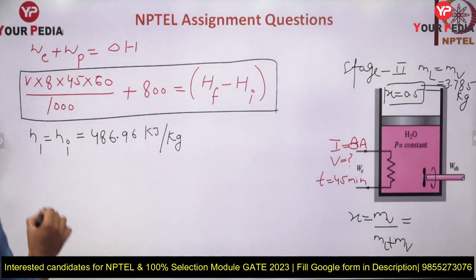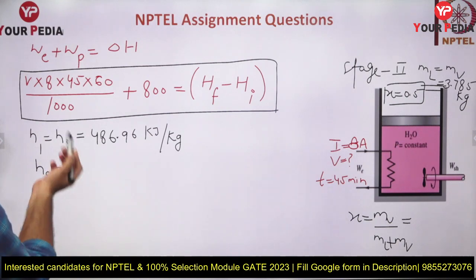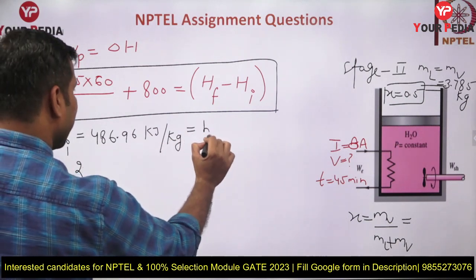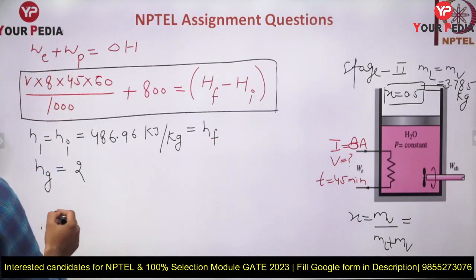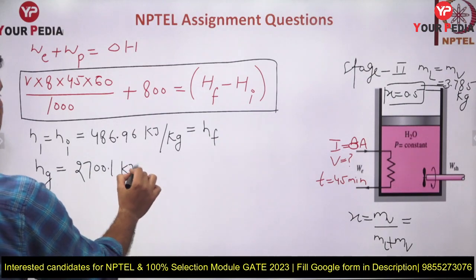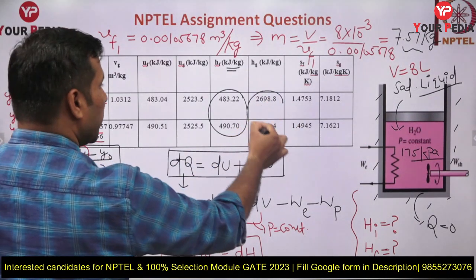Okay, what is this Hg initial? Hg क्या है मतलब? अगर मैं Hg पूछूं आपसे initial, तो Hg क्या आएगा? This is HF, ये हमारा HF है initial. So Hg is what? This is 2700.96 किलोजूल पर केजी, ये भी आ जाएगा, because if you will add these two and divide by 2 you will get mid of this.